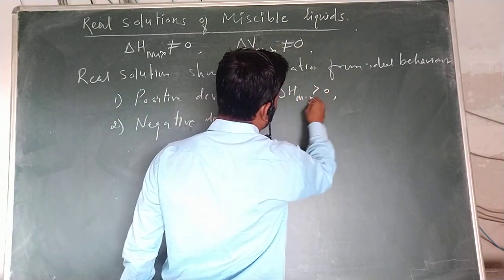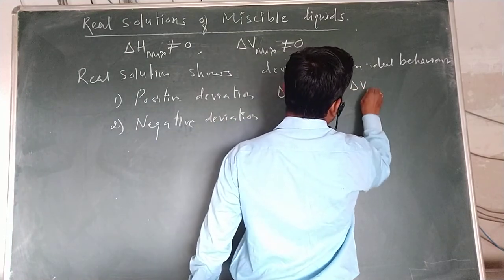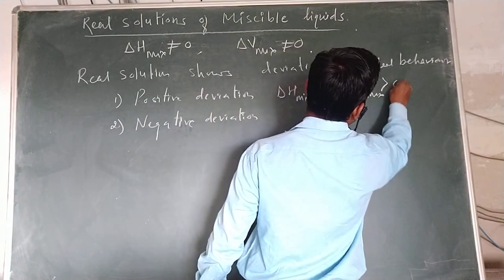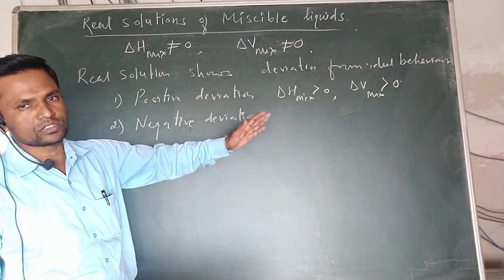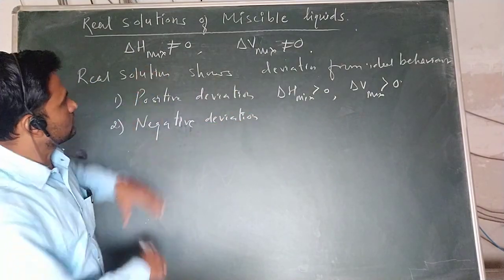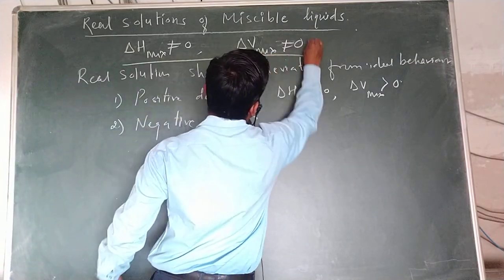is greater than 0 and delta V for mixing is greater than 0. That is, it is not equal to, it is greater than 0. But in case of the real solution, this is the condition we already saw.